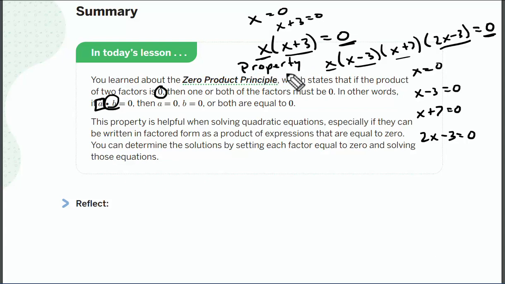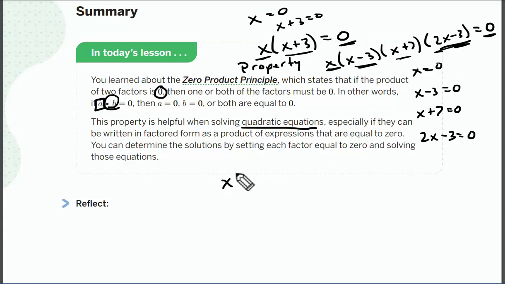But it's the zero product property principle. Okay, so this is going to help us when we solve quadratic equations, because that's what we're leading up towards. We want to make sure these are already factored. Okay, we can see that these are already factored. These are in factored form.